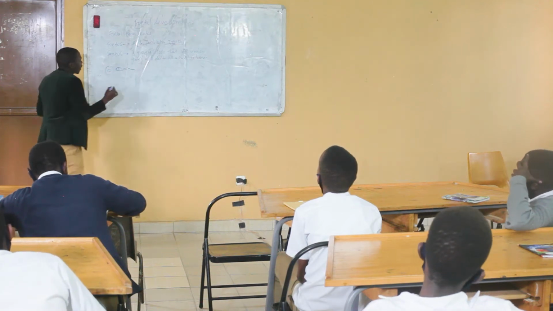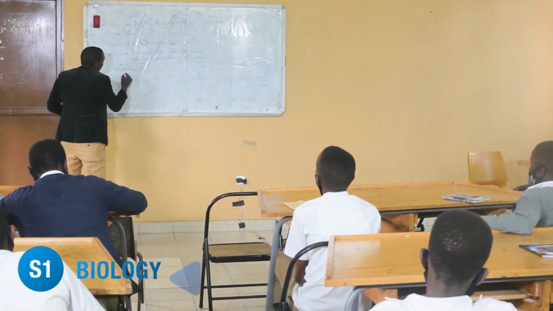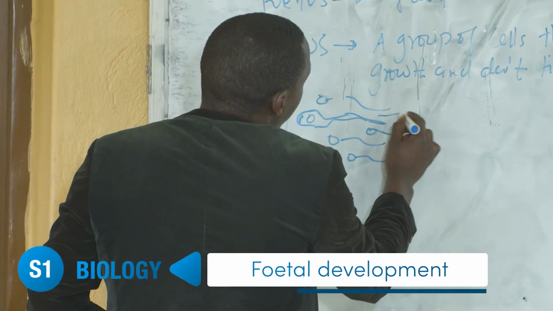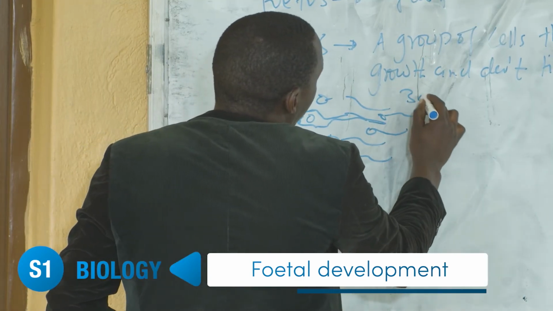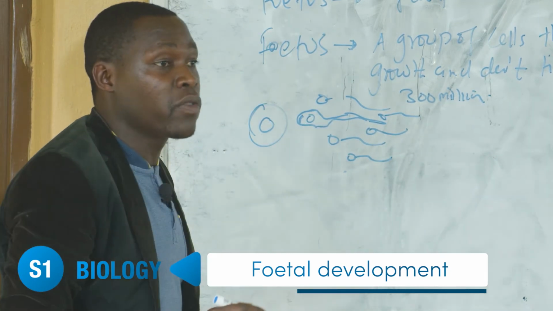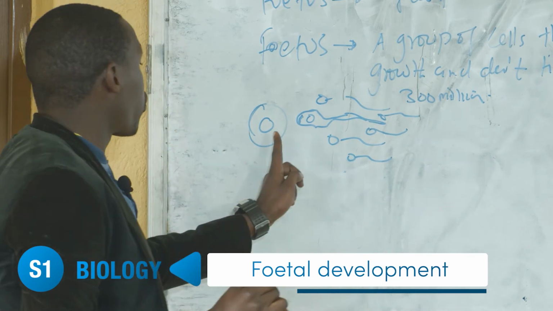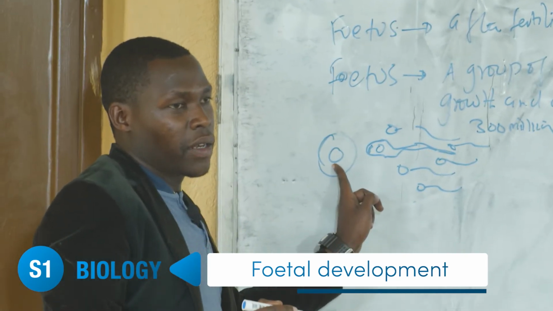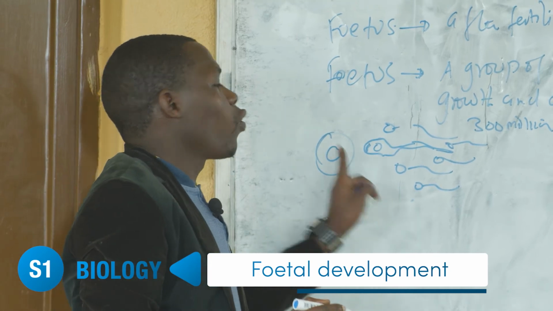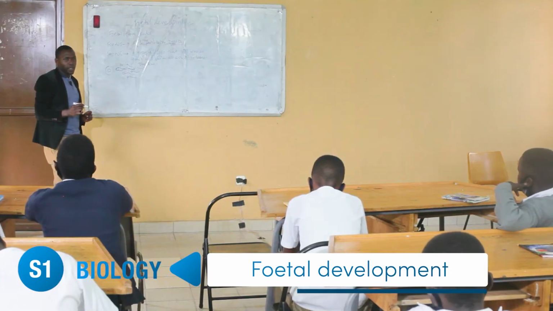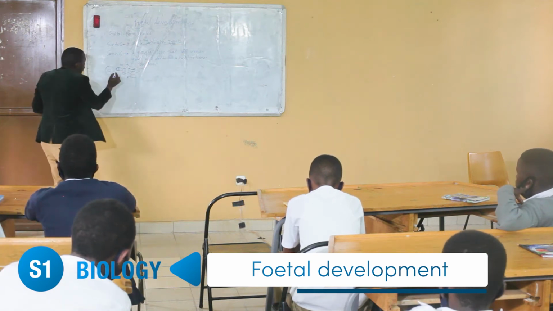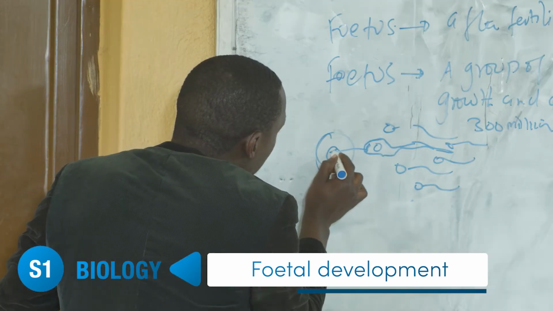When it reaches the egg, remember there are others there trying to come, but this one is very fast. We said they were about 300 million sperms that will enter, and they want to reach where? The egg. But one will do what? When one enters, where do others go? They die. What kills them? So this one has come first, it will enter.